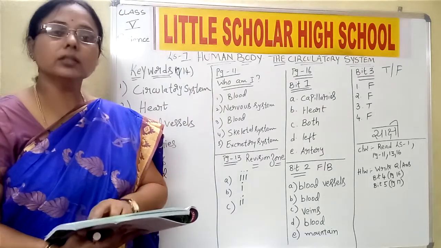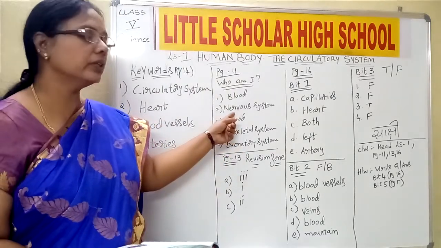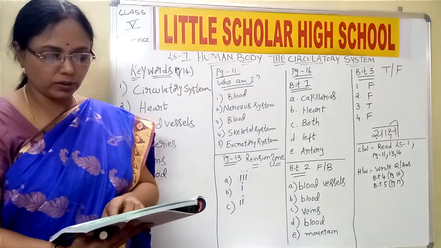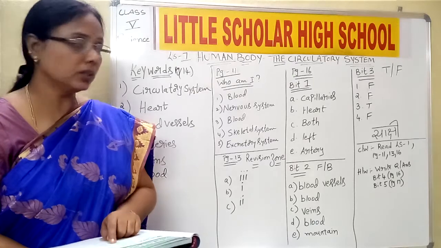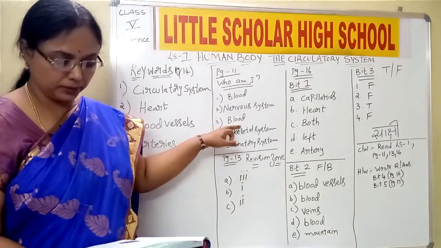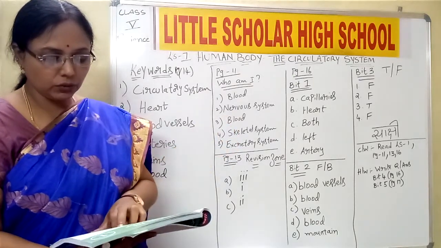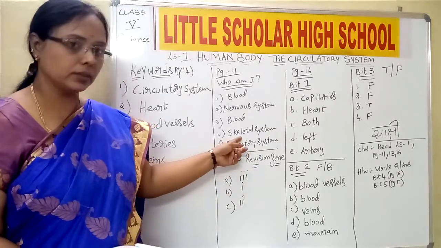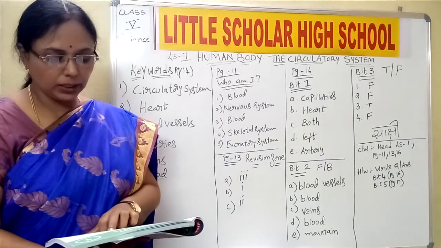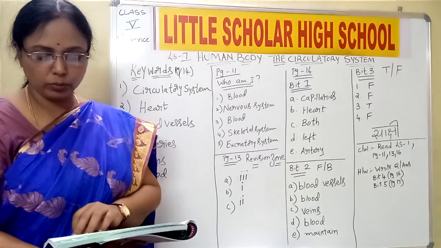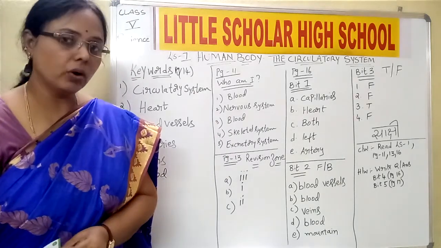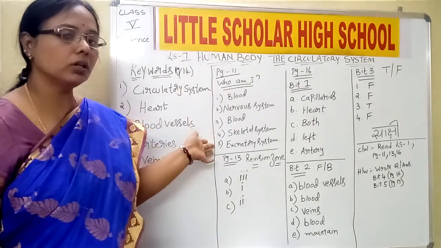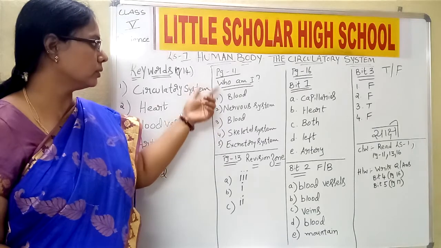I control your sense organs. It is the nervous system. I break down and absorb nutrients from the food you eat. Third one, the digestive system. Next, I give shape to your body. It is the skeletal system. And the last one is I keep you fit and healthy by removing waste from your body. It is the excretory system. And you have to write all the answers in the given place on page number 11.